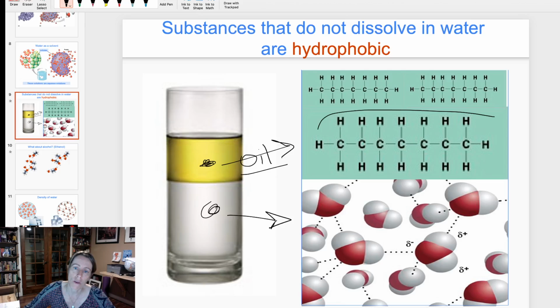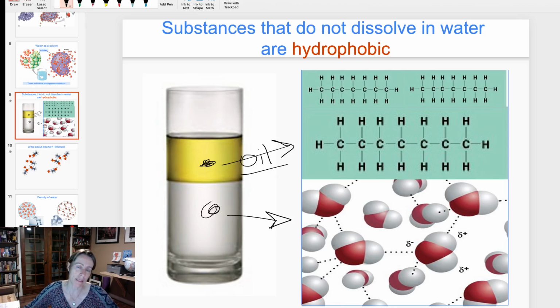Here is a molecule of, now this actually looks more like gasoline, but it could be oil. If we look at this molecule here, the question is, does this molecule have charges or partial charges? Because that's how you're going to know if water is going to be able to mix with it. Water will mix with things that have charges. So if you see a plus or a minus, you'll know water will mix with that. Or partial charges.